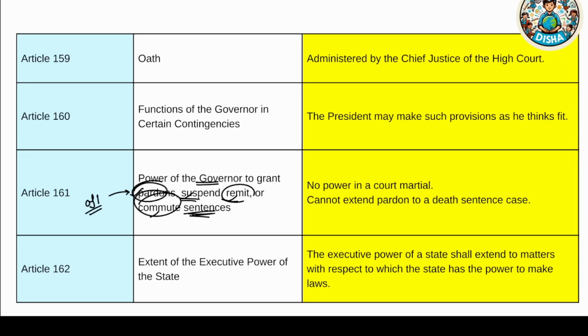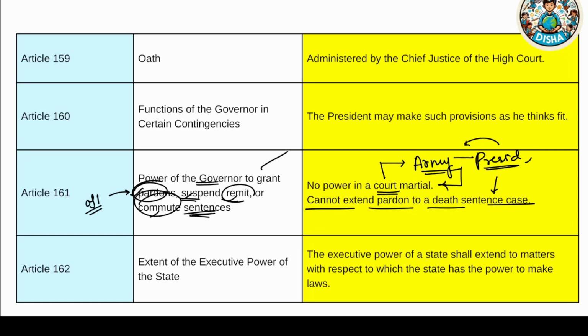But these powers are different from the power of the president. That means no power in a court martial, that means something, let's say, in the army court. If something has been decided, then the governor cannot interfere in it. Only the president can interfere in it, as the president is the supreme commander of all the forces of India. And the governor's power cannot extend to pardoning a death sentence case, while the president can do so. So this is the difference between the governor's power and the president's power.